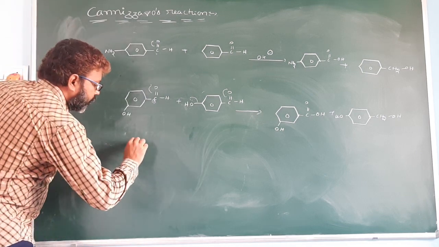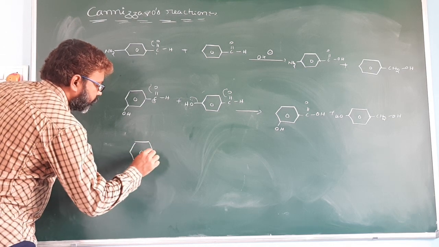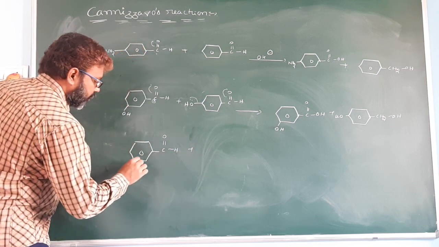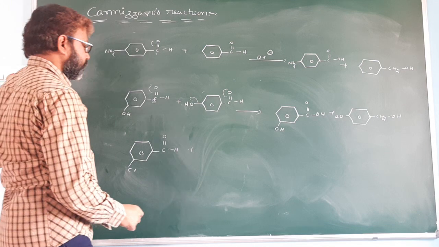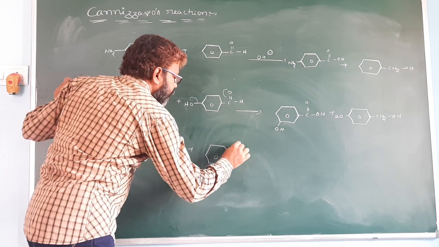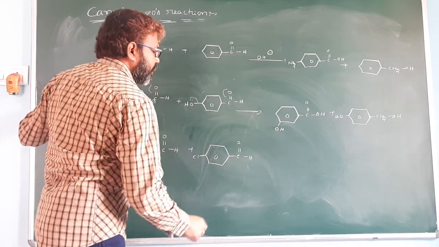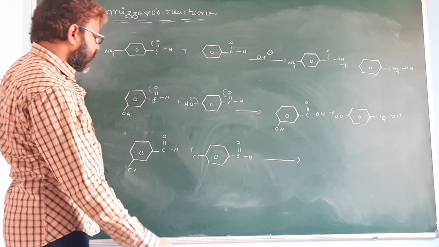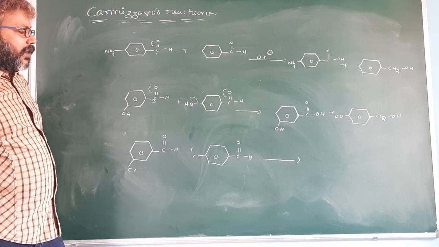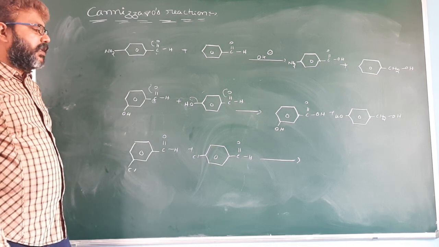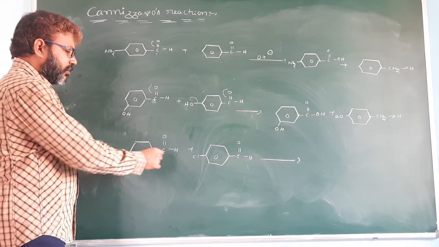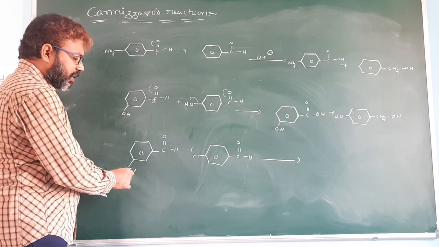Now you see another example. So it is metachlorobenzaldehyde and parachlorobenzaldehyde. Halogens are minus I groups and plus R groups, but in halogens the minus I effect is more dominant than the plus R effect due to their small size. So here it is a minus I effect. Here also a minus I group. So here the minus I effect is maximum.